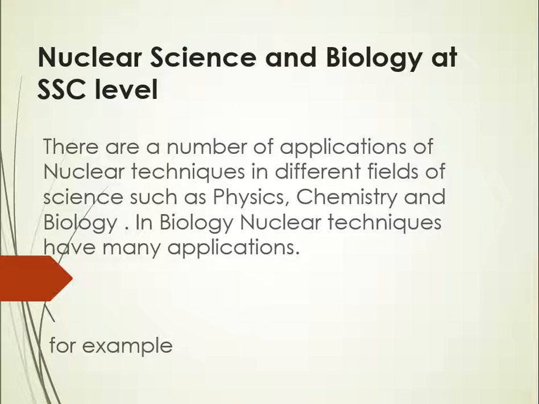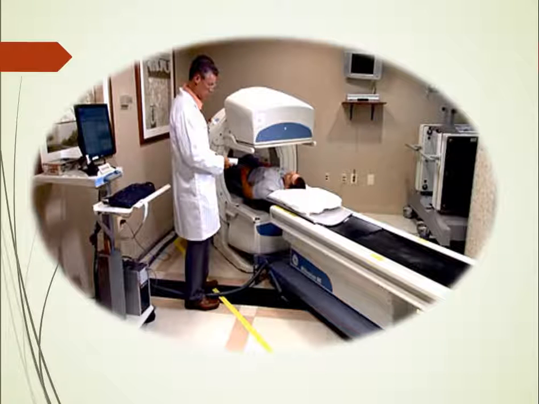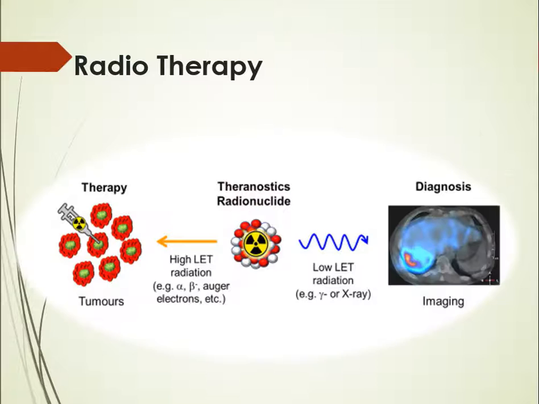In biology, nuclear techniques have many applications like cancer diagnosis and treatment. Under the topic of cell division, we teach our students how errors in mitosis result in cancer disease. The students are informed about the diagnosis and treatment of cancer. Different techniques of nuclear science provide images inside the human body and can help us find exact locations of tumors. Nuclear medicines and radioisotopes are used and then scans are performed. Radionuclide therapy is used to kill cancerous cells.